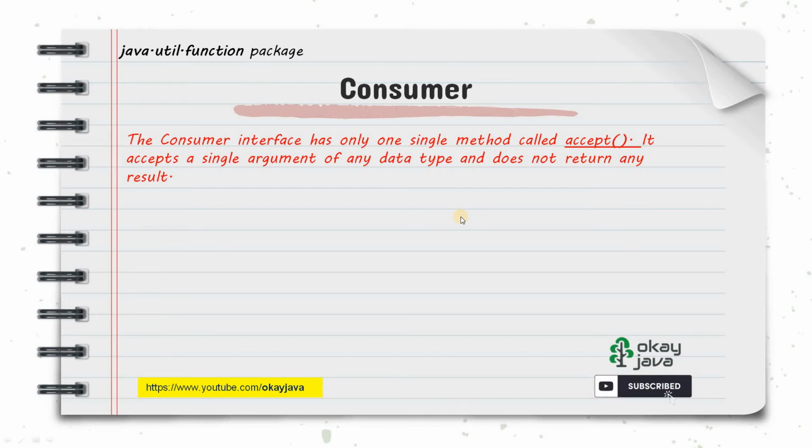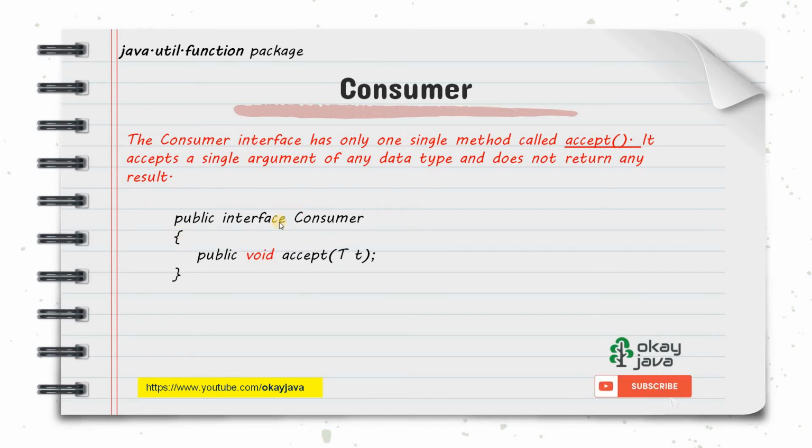The consumer is again one of the built-in functional interfaces introduced in Java 8. What is the package? Java.util.function is the package where you can find all the inbuilt functional interfaces, right? So consumer is one of them. What is a consumer? It has got only one function, called accept, and it takes a single argument of any data type and does not return any result.